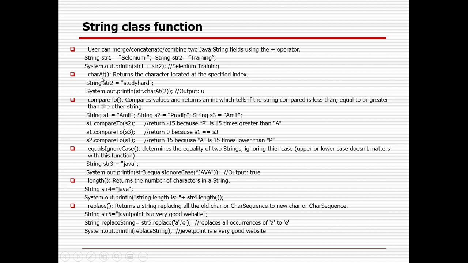With charAt you can see what character is available at a particular location. You can compare two strings. If you want to check whether two strings are equal, you can use equalsIgnoreCase. Suppose you are writing something in uppercase and want to convert it to lowercase, you can do it with the help of the different methods available. I will show them one by one, so let's see.